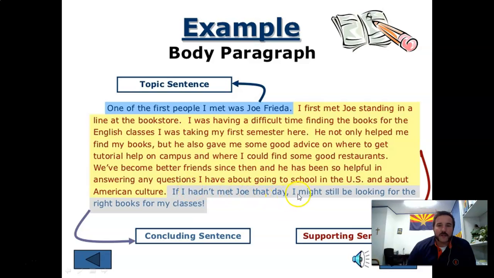If I hadn't met Joe that day, I might still be looking for the right books for my classes. Oh, and a little joke to boot, huh? That is a good paragraph. Starts with the topic sentence or main idea. Again, opposite of a building because the foundation is first. The main part is first. Then all the supports and the good old supporting details below it, and then a concluding sentence to kind of wrap up the paragraph.